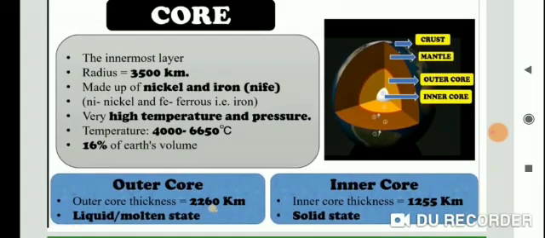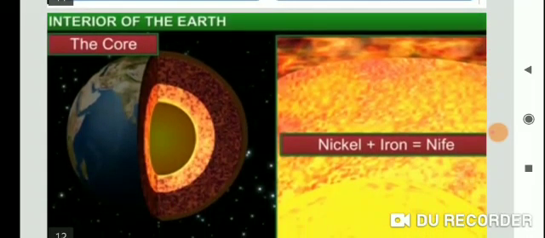See this diagram: the first layer is the crust, the second is the mantle, the third is the outer core and last is the inner core. Now the interior of the earth, the core: nickel plus iron equals NIFE. This topic is already discussed, all the topics: crust, mantle, core.